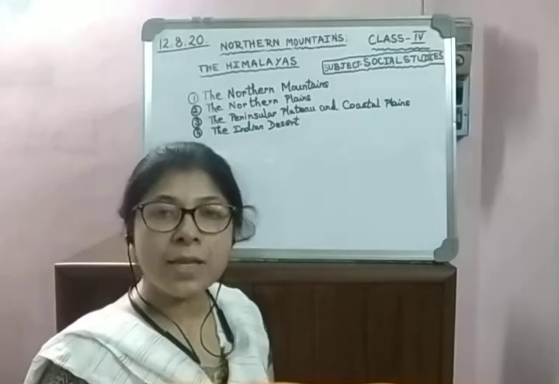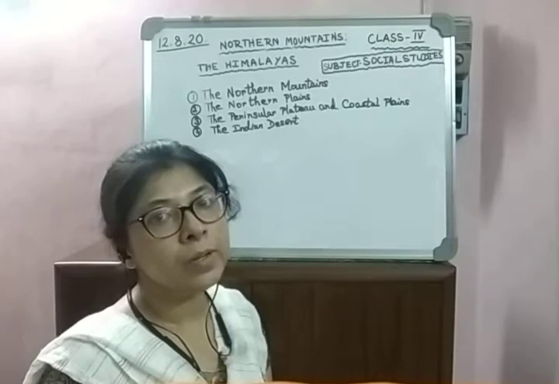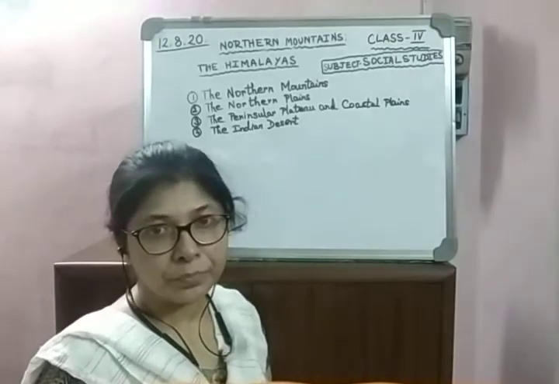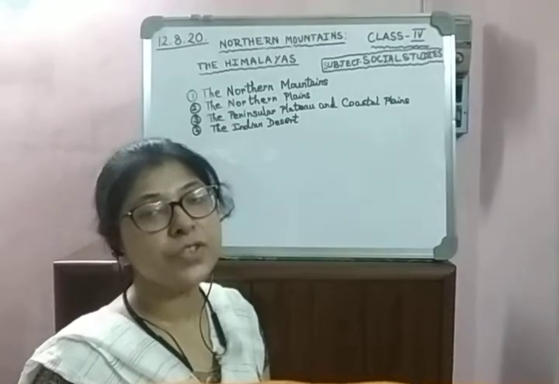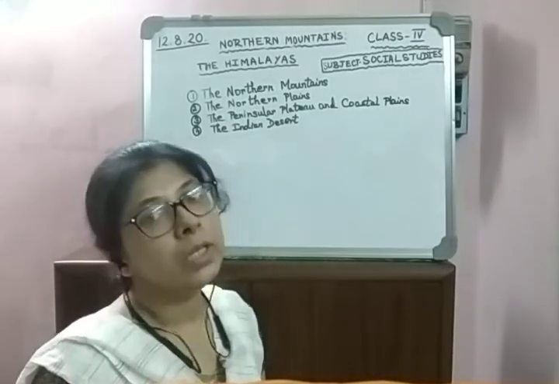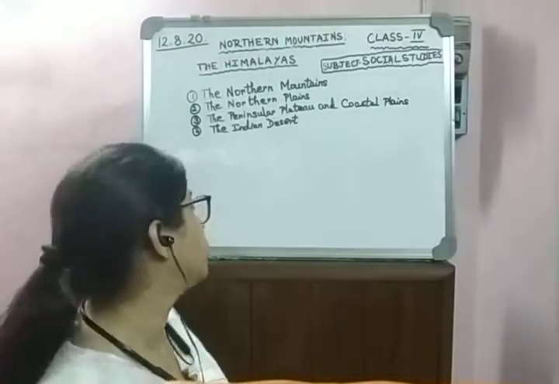The Himalayas is a young fold mountain. It stretches over the northern border of India. The Himalayas along with the Karakoram range and the Kailash range forms the northern mountains. Now, the Himalaya is known as the abode of snow.